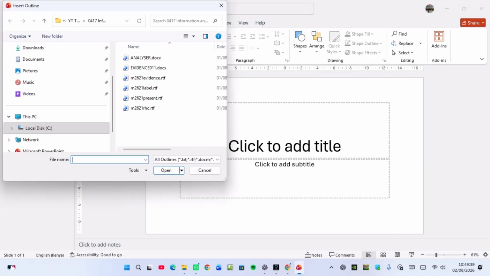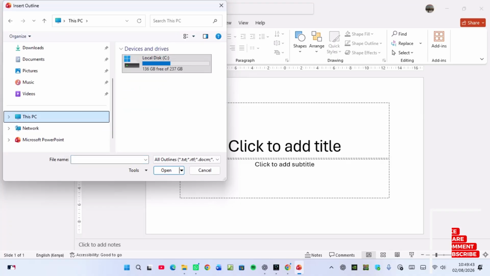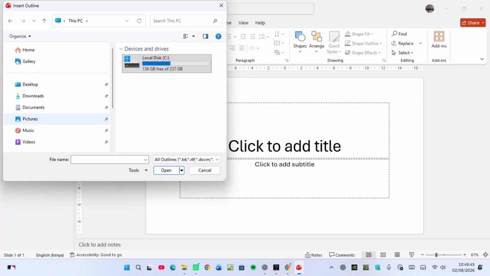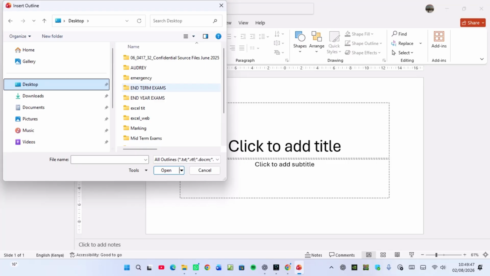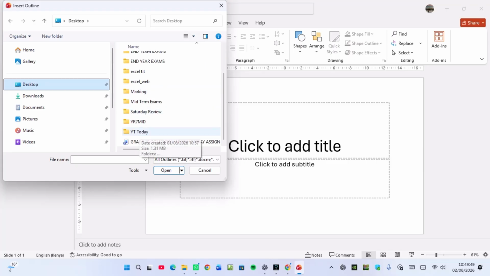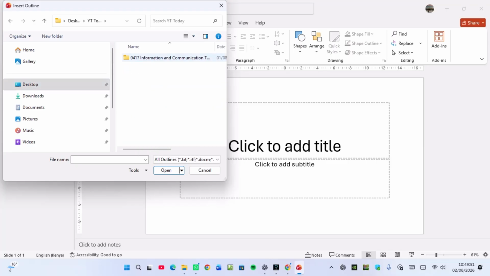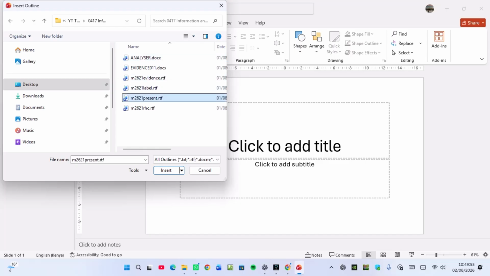And then you have to now navigate and go to your folder, this PC. And then you go to the desktop. The folder was on the desktop. It was called YT Today, YouTube Today. And then you enter that subfolder. And then it was this one they're talking about, present.